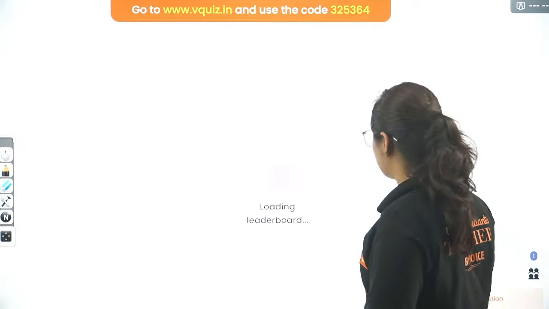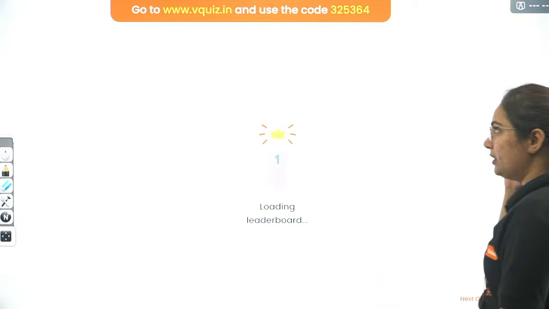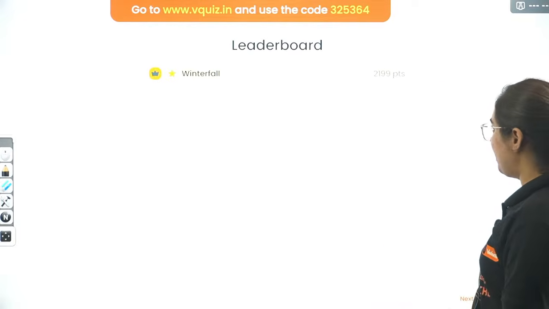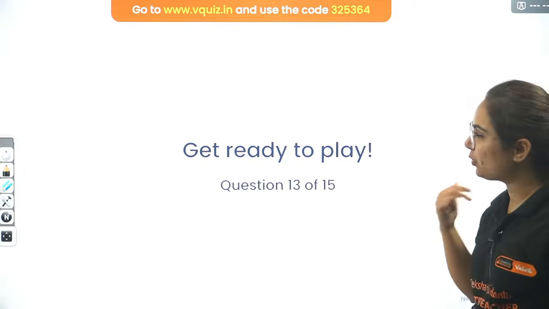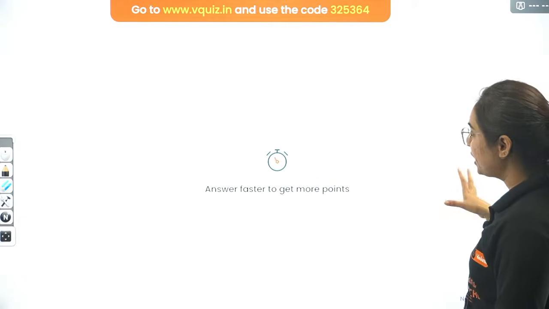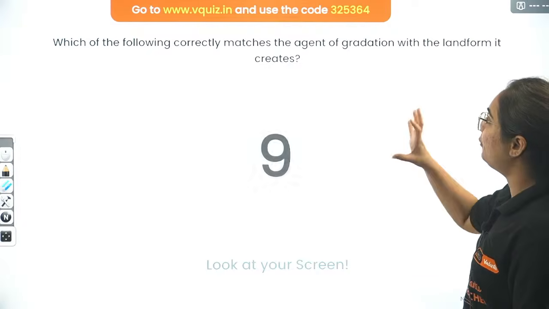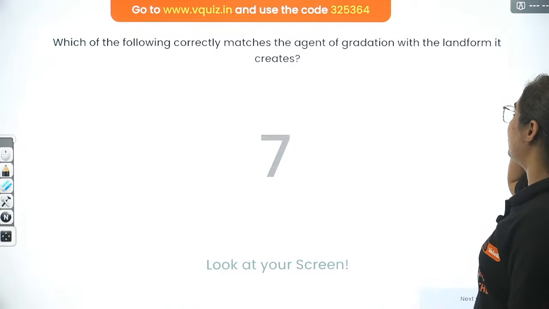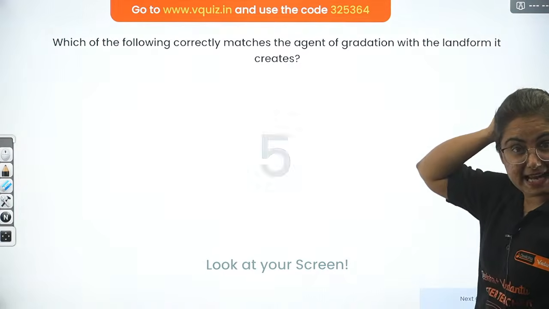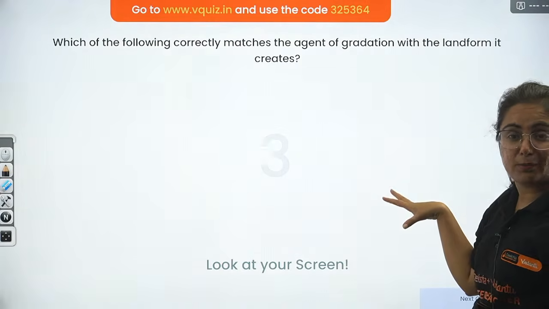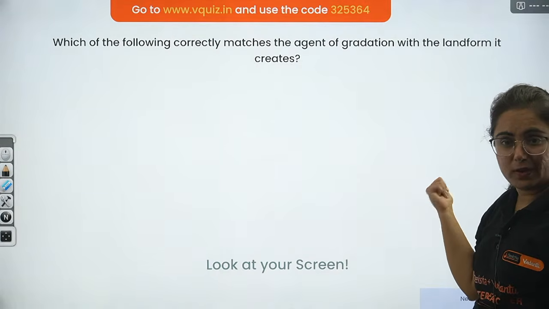I'm moving to the next question after showing this leaderboard, which is not showing other students because you guys are not joining. The next one is: which of the following correctly matches the agent of gradation with the landform it creates? Very interesting. It's a match-the-following type of question. Be quick in answering.